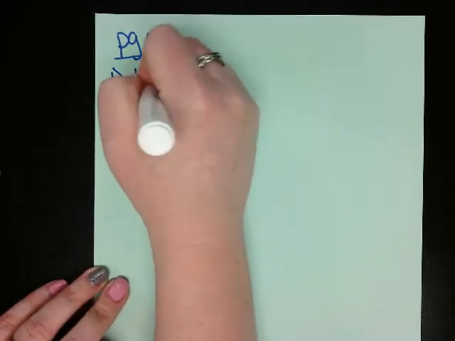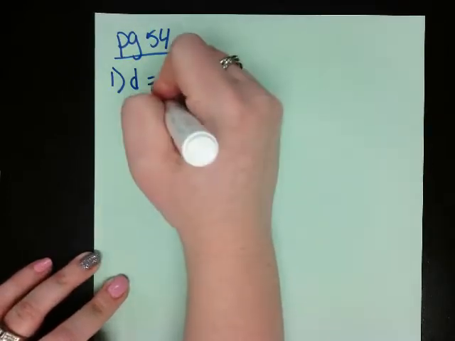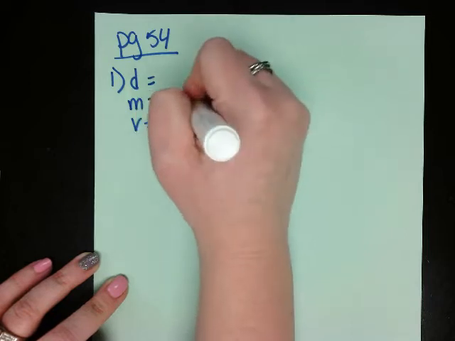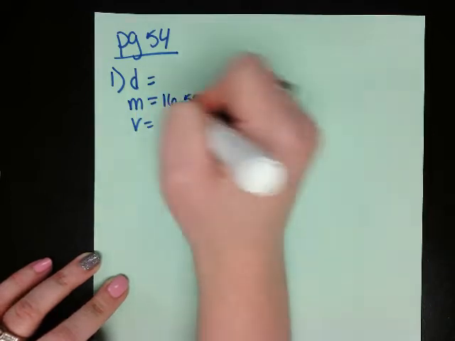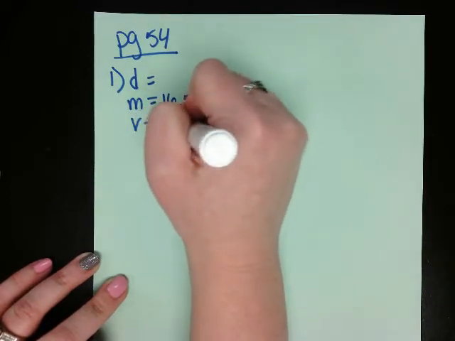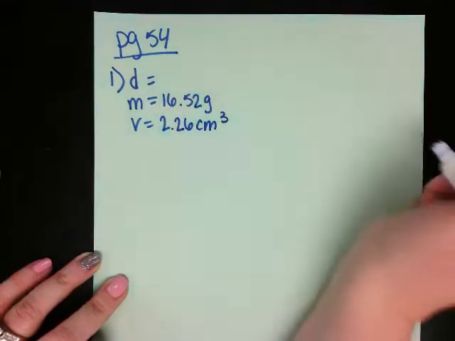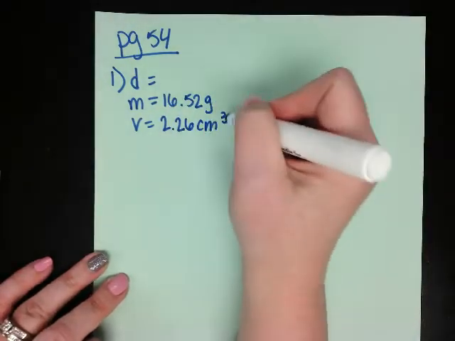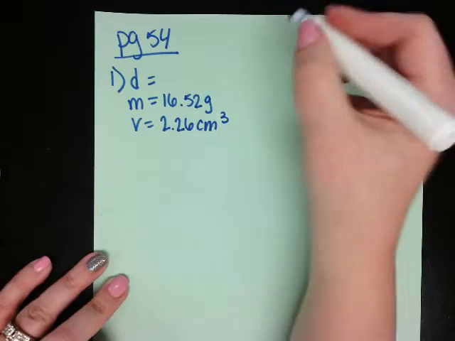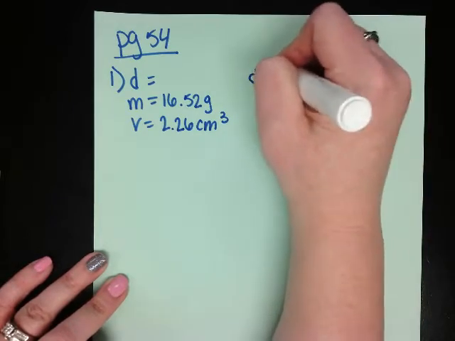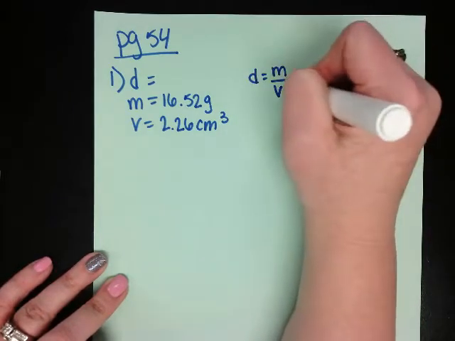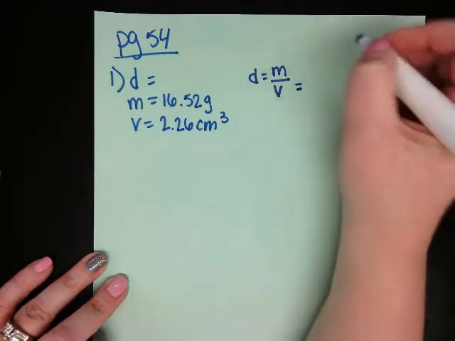What do I know? The mass is 16.52 grams and the volume is 2.26 centimeters cubed. I know it's mass because it's grams, and I know this is volume because it's centimeters cubed. I'm solving for density, so mass divided by volume. There's my original equation, step 2.